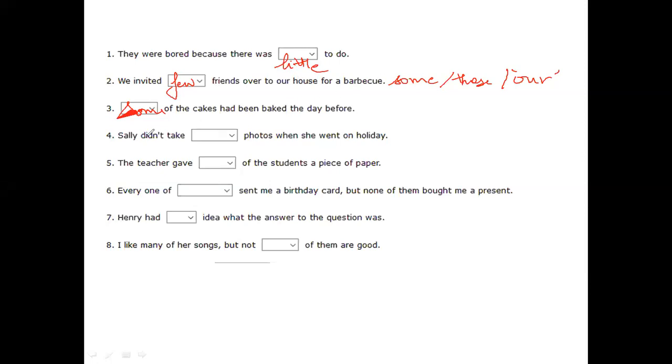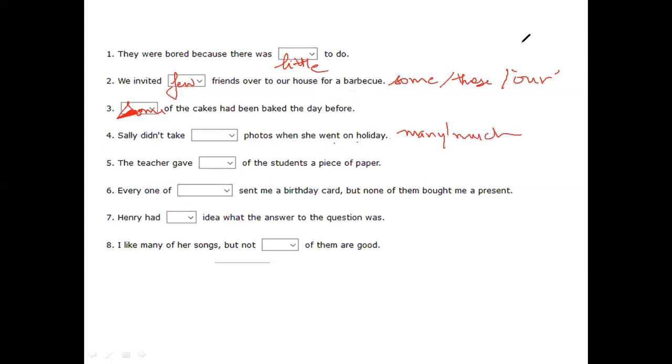Becoming interesting. Sally didn't take dash photos when she went on a holiday. She didn't take many photos or much photos.